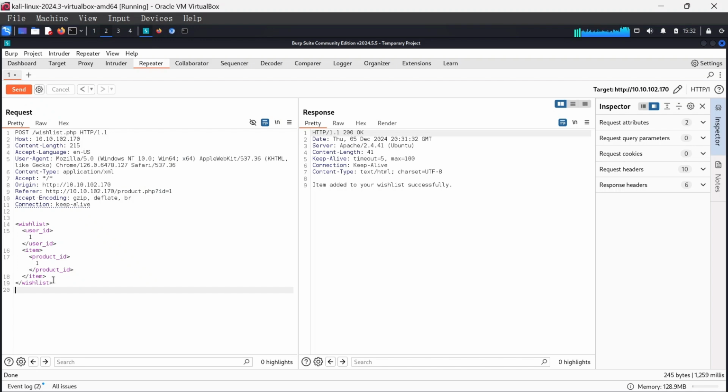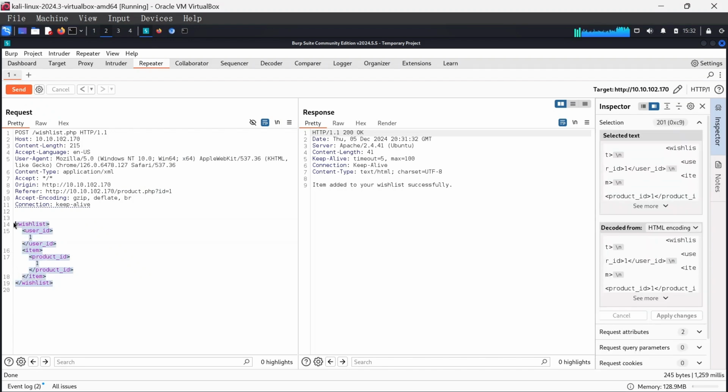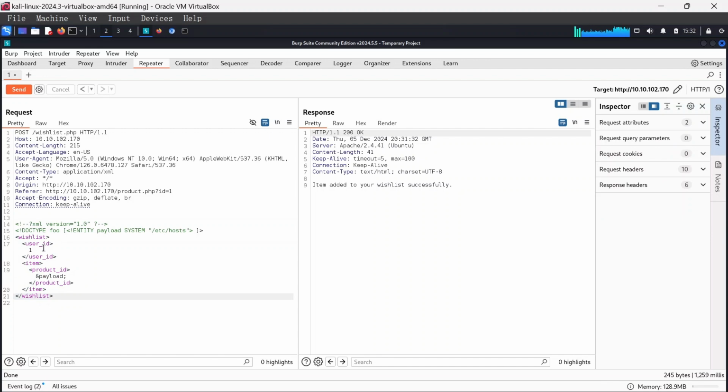We'll come over here and replace this particular code right here. More or less it's the same code, but this time, instead of product ID equals 1, it was replaced with the payload, which is the XXE payload. Okay, so if we run this,